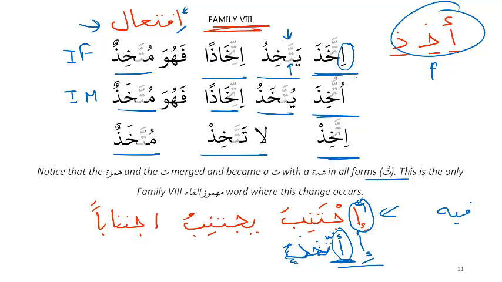Right. Because if, let's say, you have another word which is mahmuz al-ain or mahmuz al-lam, then there is no problem. Why is it not a problem?